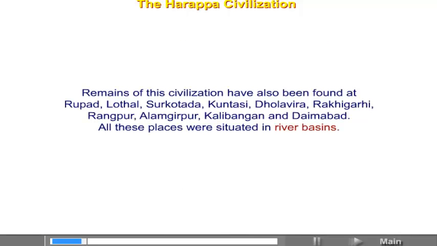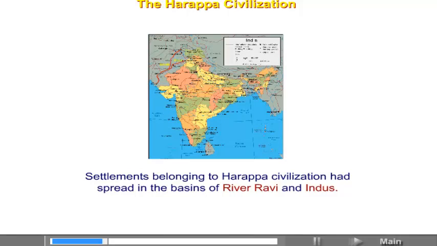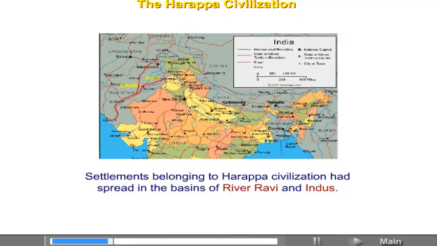Remains of this civilization have also been found at Rupad, Lothal, Surkotada, Kutaski, Dholbira, Rakhigarhi, Rangpur, Alamgirpur, Kalibangan and Daimabad. All these places were situated in the river basins. Settlements belonging to Harappa civilization had spread in the basins of river Ravi and Indus.